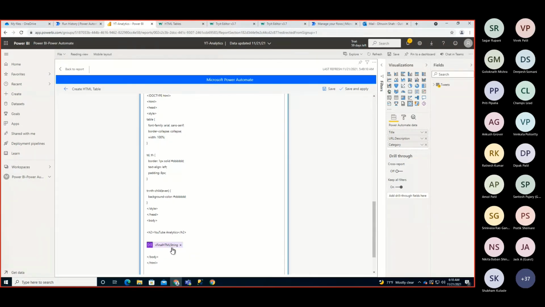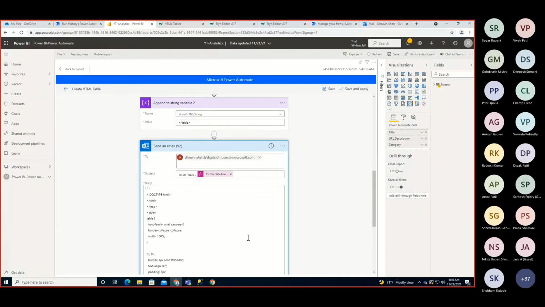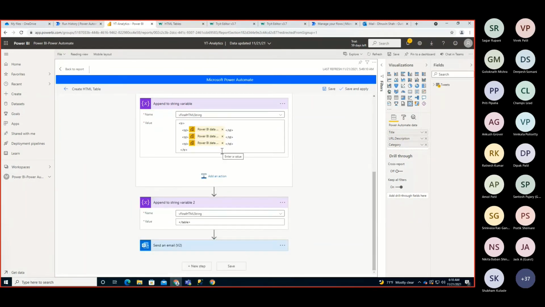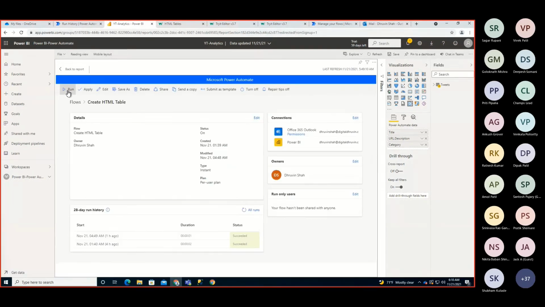This is also something very easy and simple. Seeing it the first time it looks simple, but for beginners it is a bit difficult. For that, definitely download this flow template from my GitHub repository. It is available over there, and just try it on your own. Now we can try it by pressing the button. But before that, let me cover one more scenario, and then we will test this particular use case.